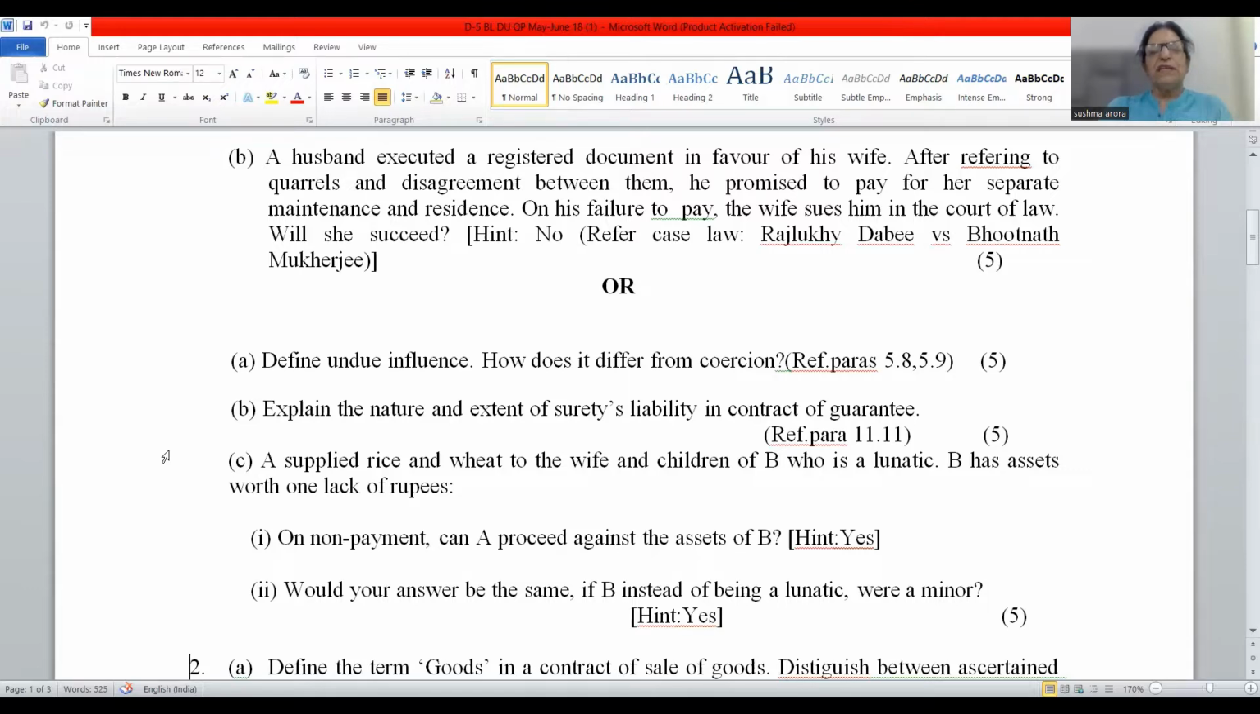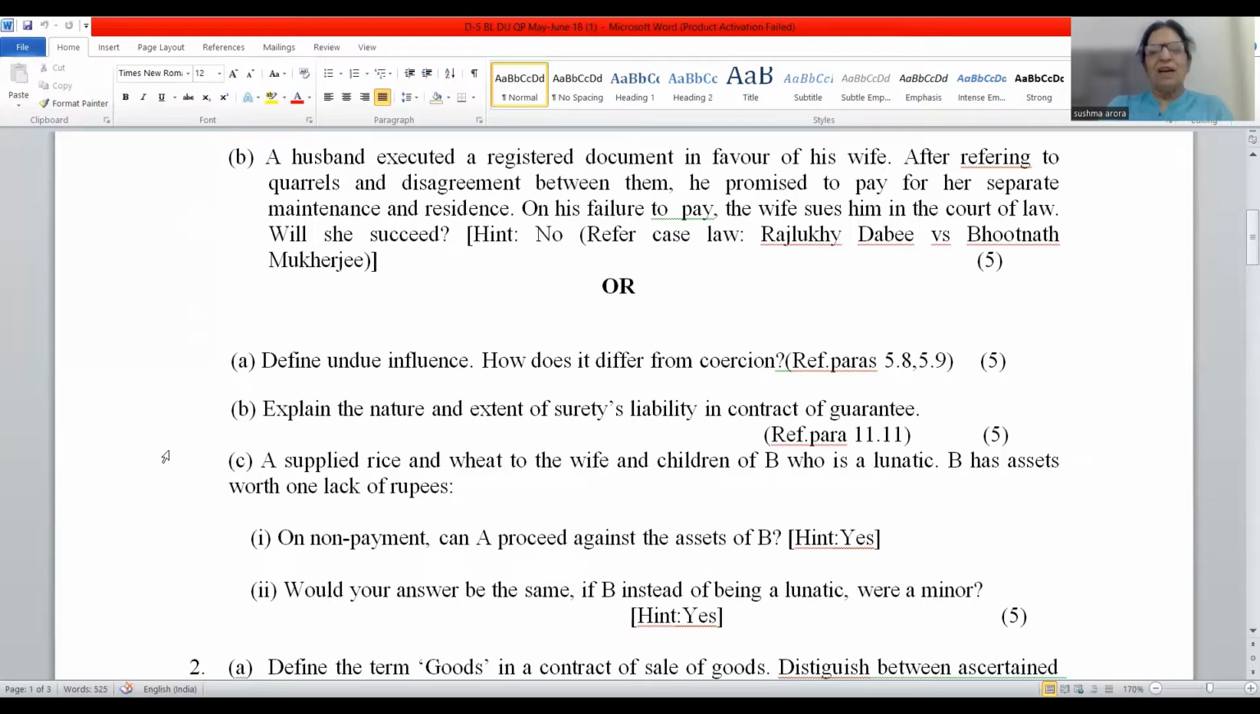A number of examples are there. Relationship of debtor and creditor, landlord and tenant, advocate and client, police officer and accused person. So in all these cases, we may find that one person may dominate the will of another.